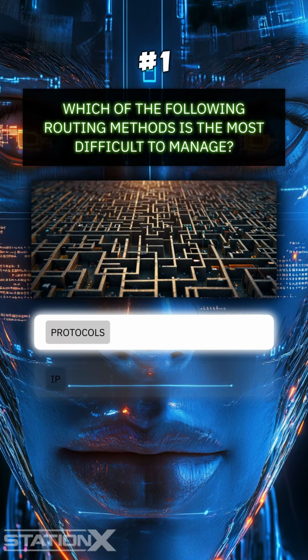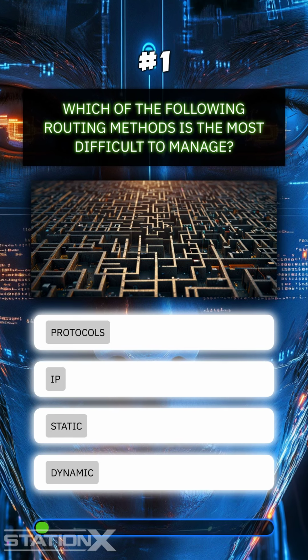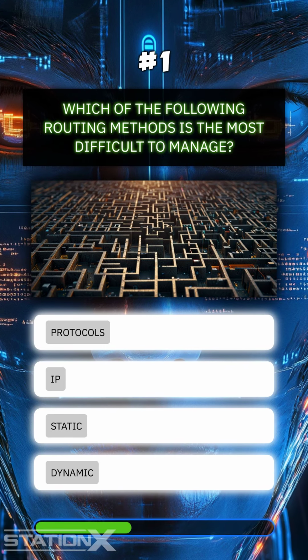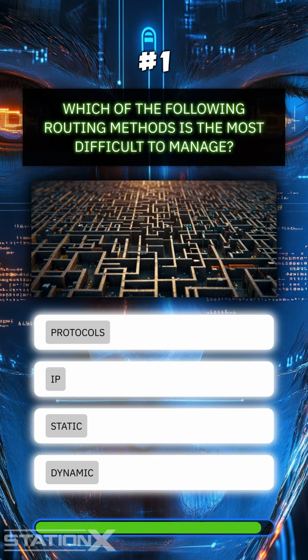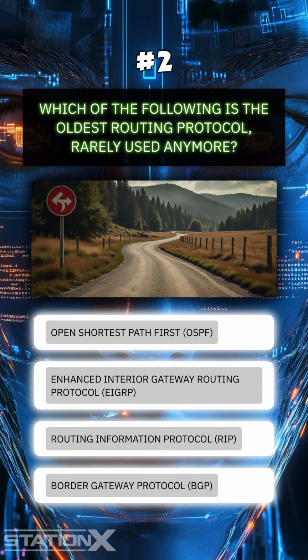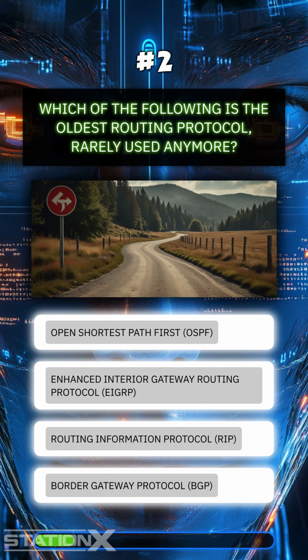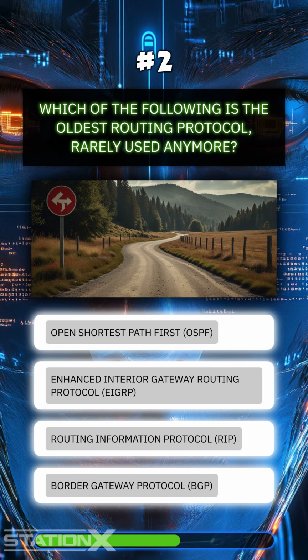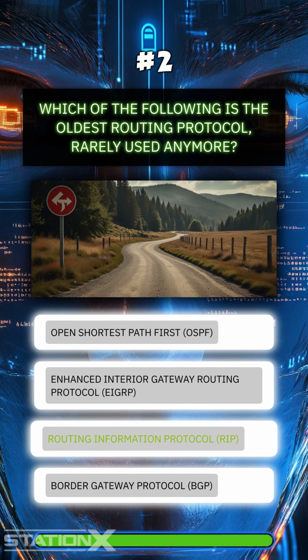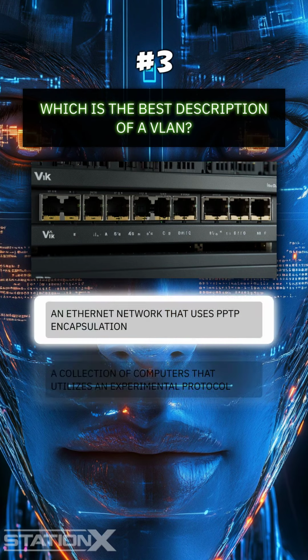Which of the following routing methods is the most difficult to manage? Static. Which of the following is the oldest routing protocol, rarely used anymore? Routing Information Protocol, RIP. Which is the best description of a VLAN?